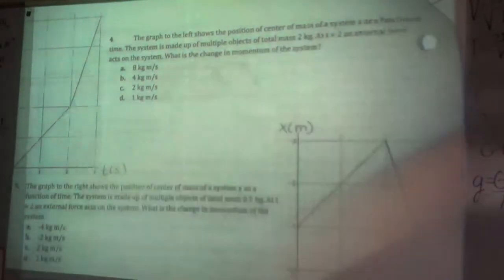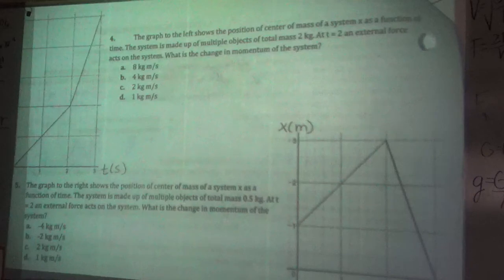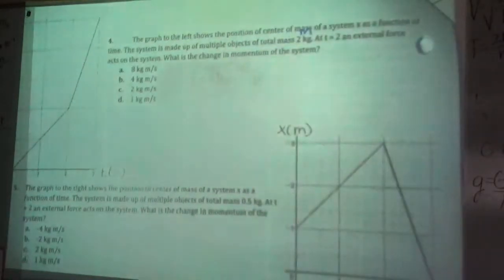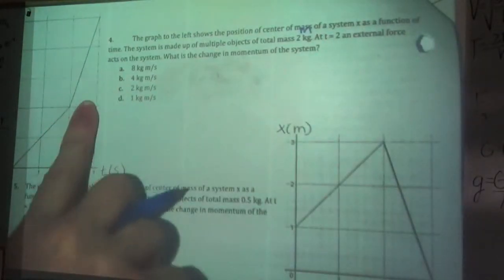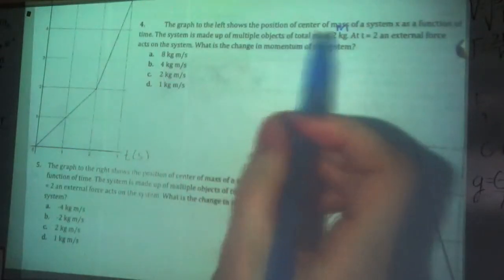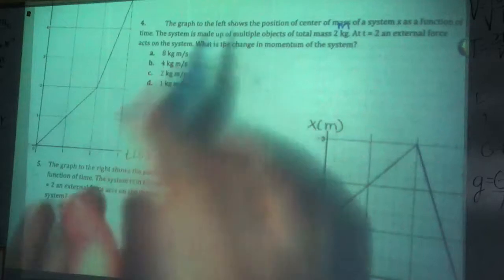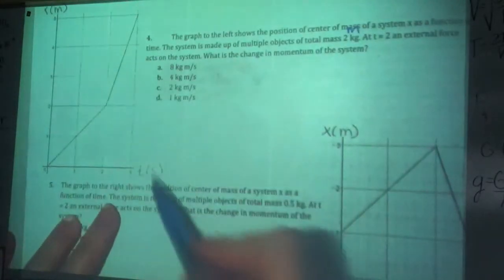Number 4, the graph to the left shows the position of the center of mass of a system at x as a function of time. The system is made up of multiple objects with a total mass of 2, and at time equals 2, there is an external force on the system. So we know there must be an external force because the center of mass should be continuing at the same velocity. This is a position versus time graph.